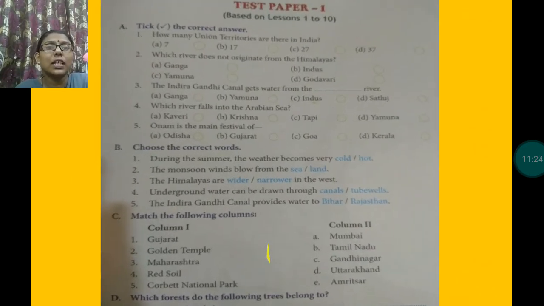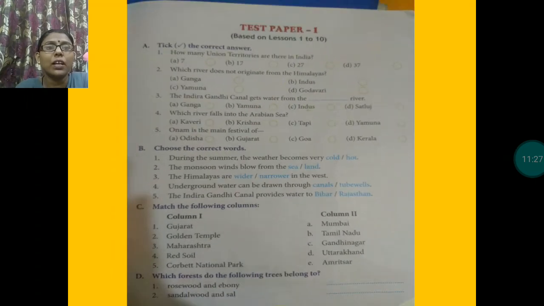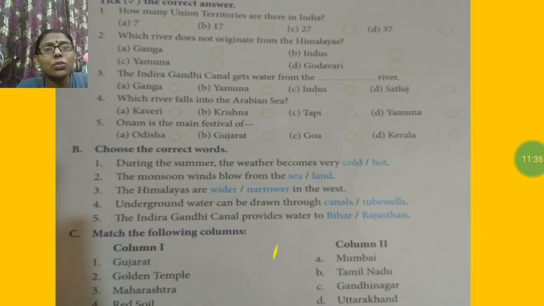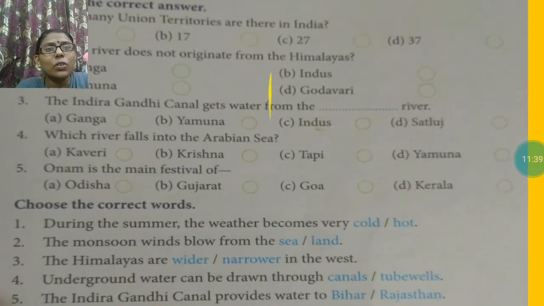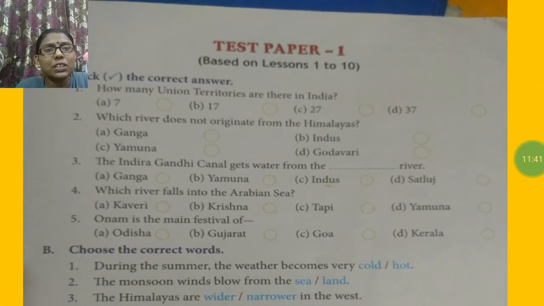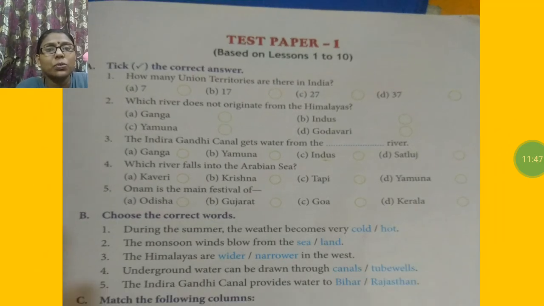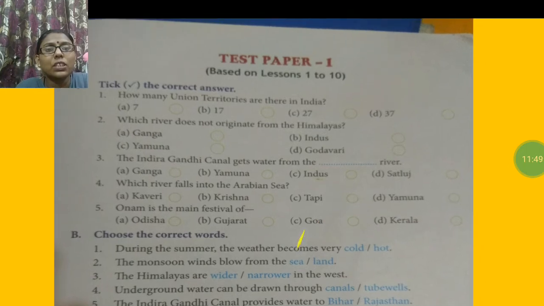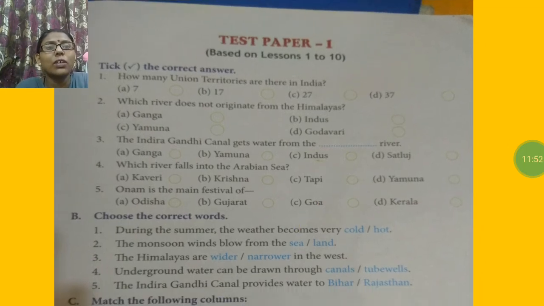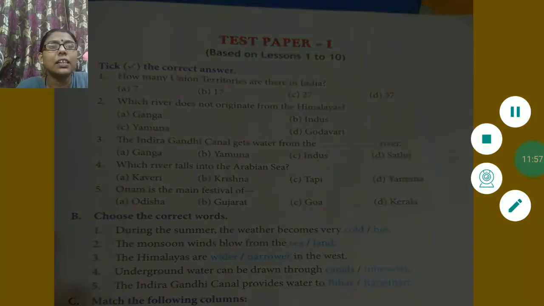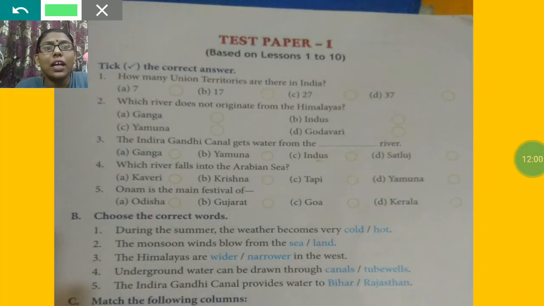Now we will discuss test paper 1 on page number 133. I hope in this chapter now you don't have any problem. These are the questions related to the chapters which we have read, chapters 1, 2, 3, 4. I know you all know the answers. How many union territories are in India? In India, there are 7 union territories.